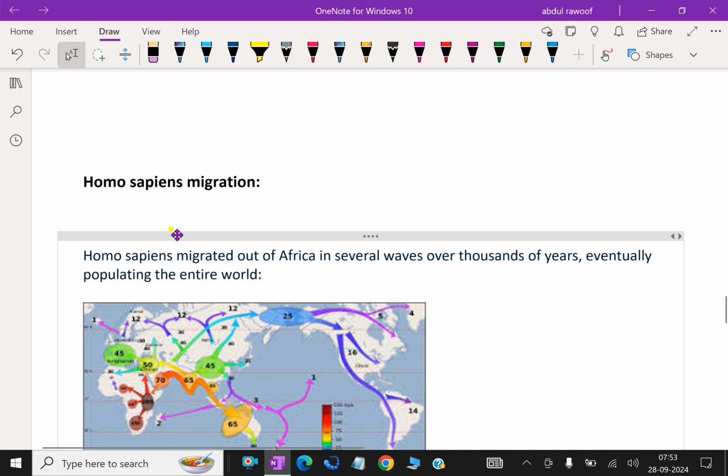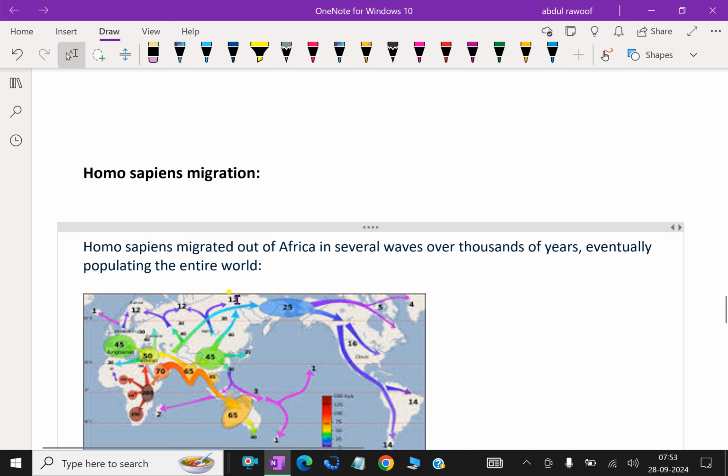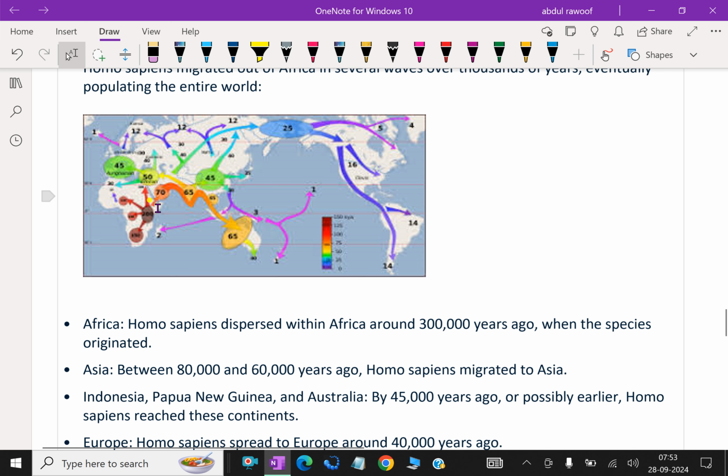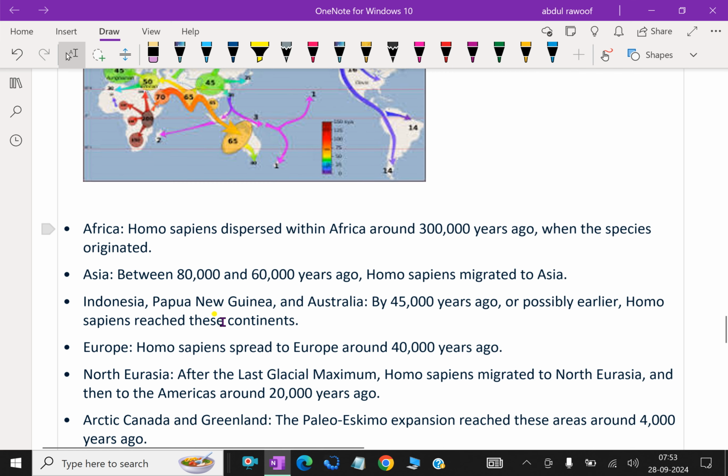Homo sapiens migration. Homo sapiens migrated out of Africa in several waves over thousands of years, eventually populating the entire world. This map shows how they spread throughout the world. In Africa, Homo sapiens dispersed within Africa around 300,000 years ago when the species originated.